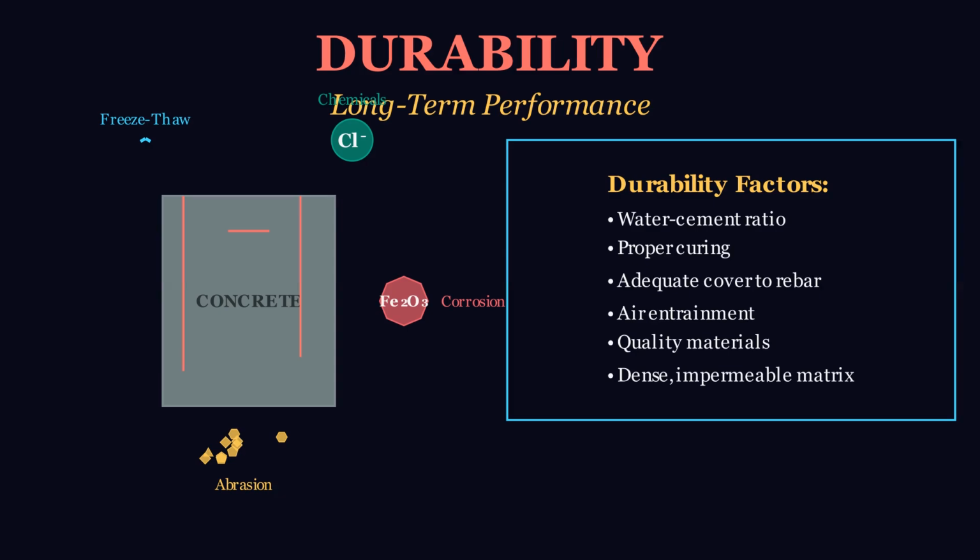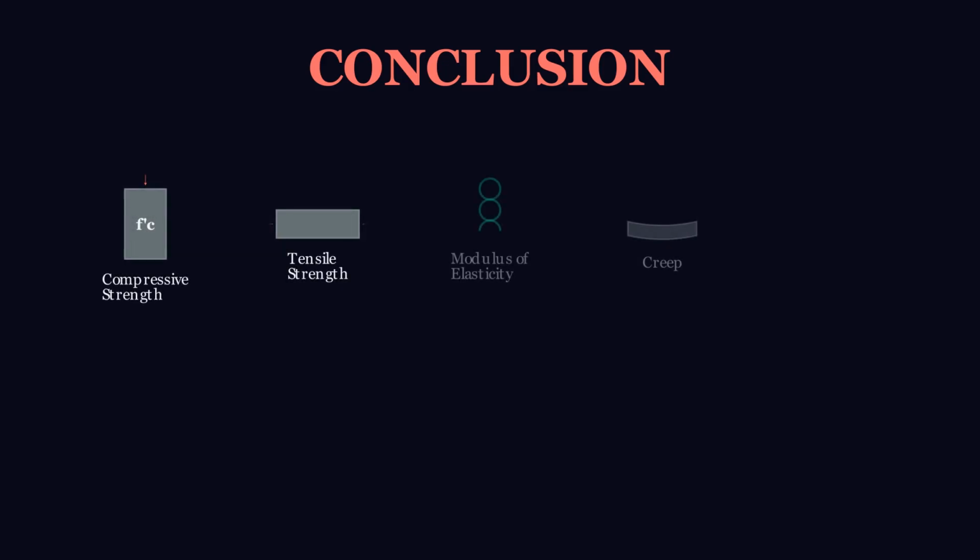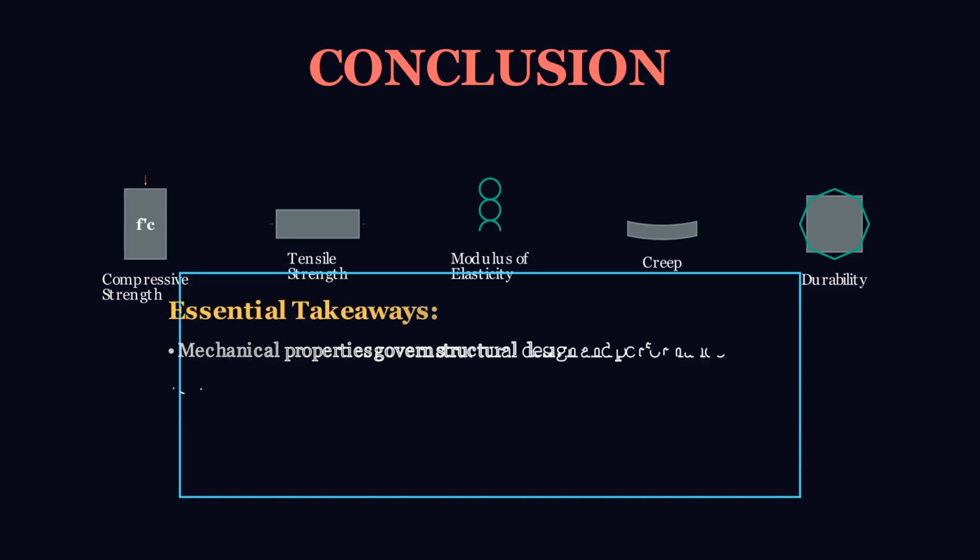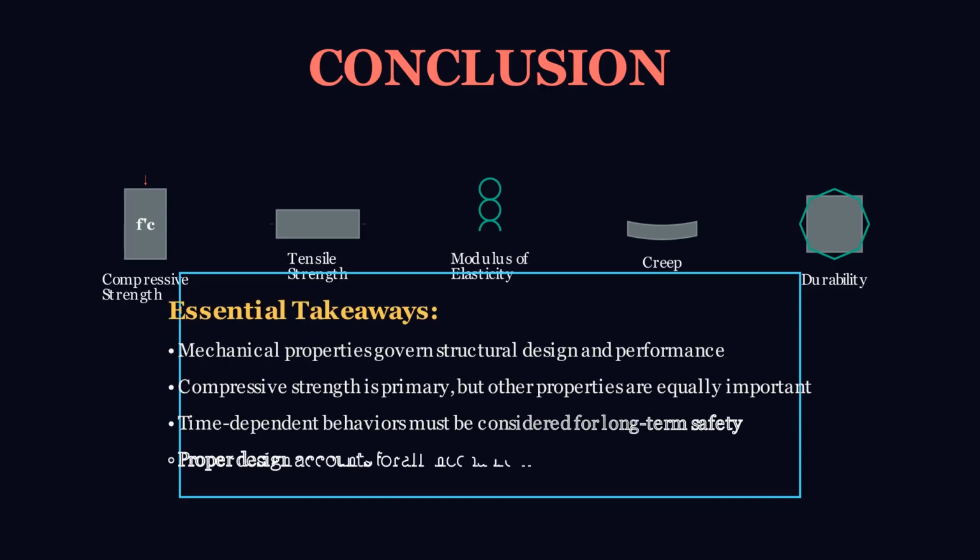Durability depends on several factors including a low water-cement ratio, proper curing, adequate concrete cover over reinforcement, air entrainment for freeze-thaw resistance, and use of quality materials. A dense, impermeable concrete matrix is essential for long-term durability.